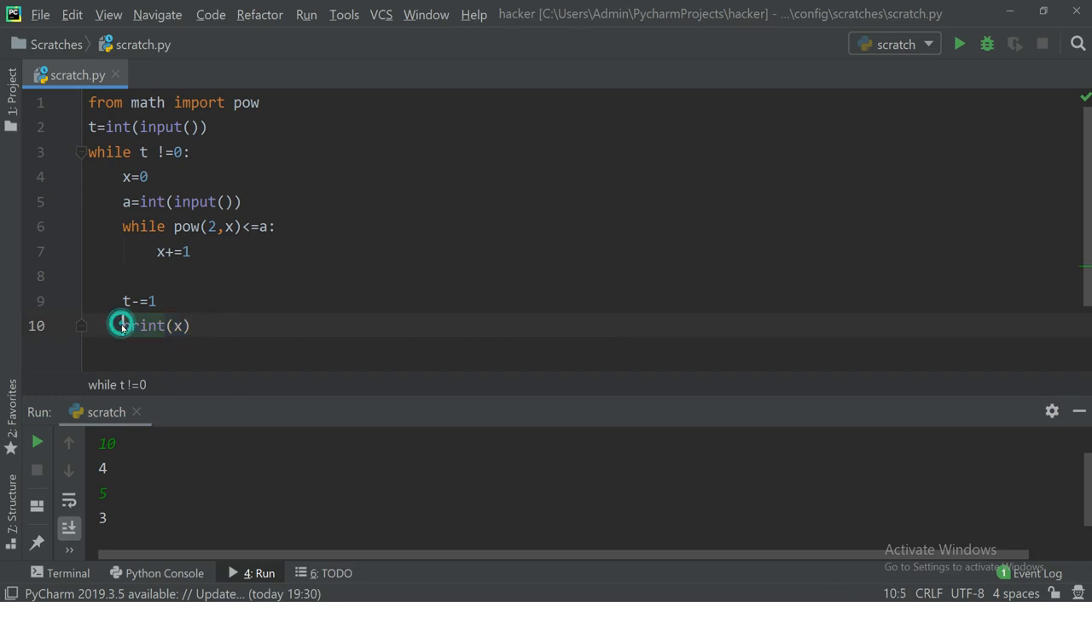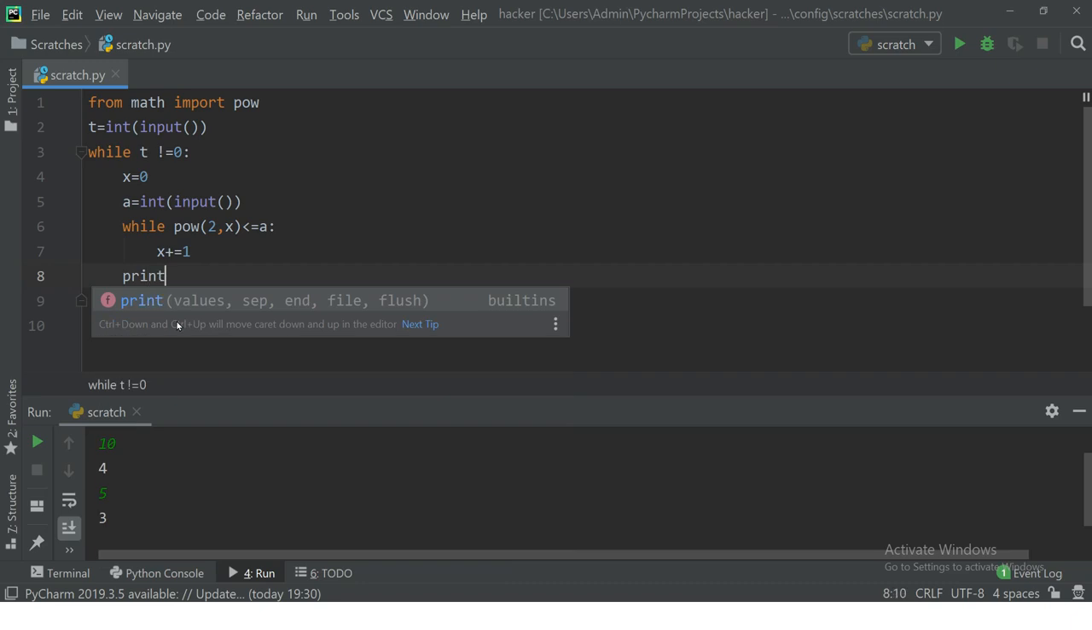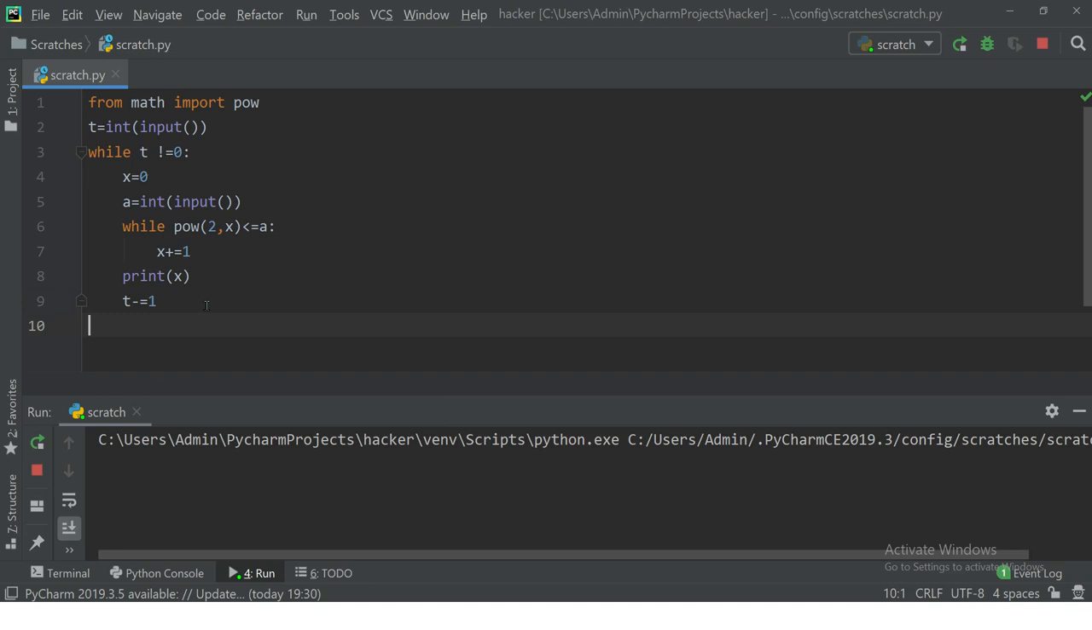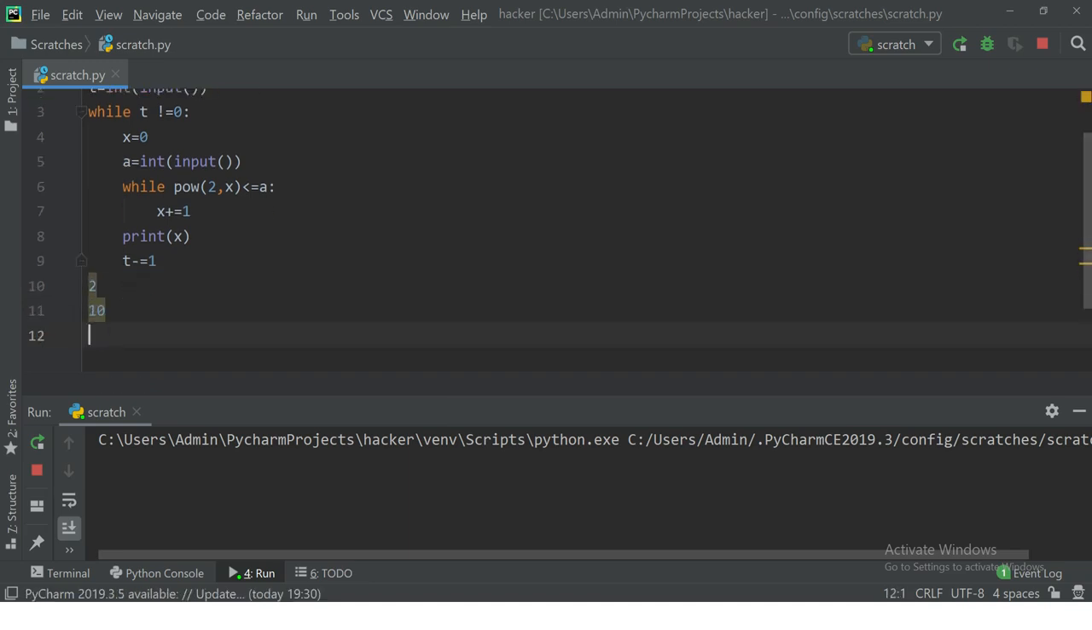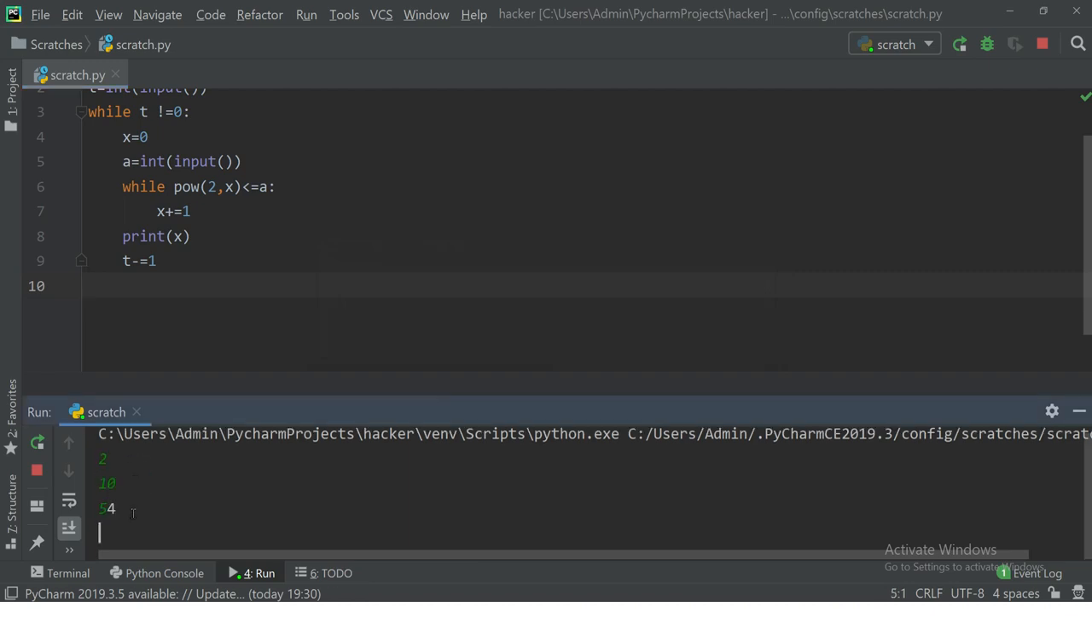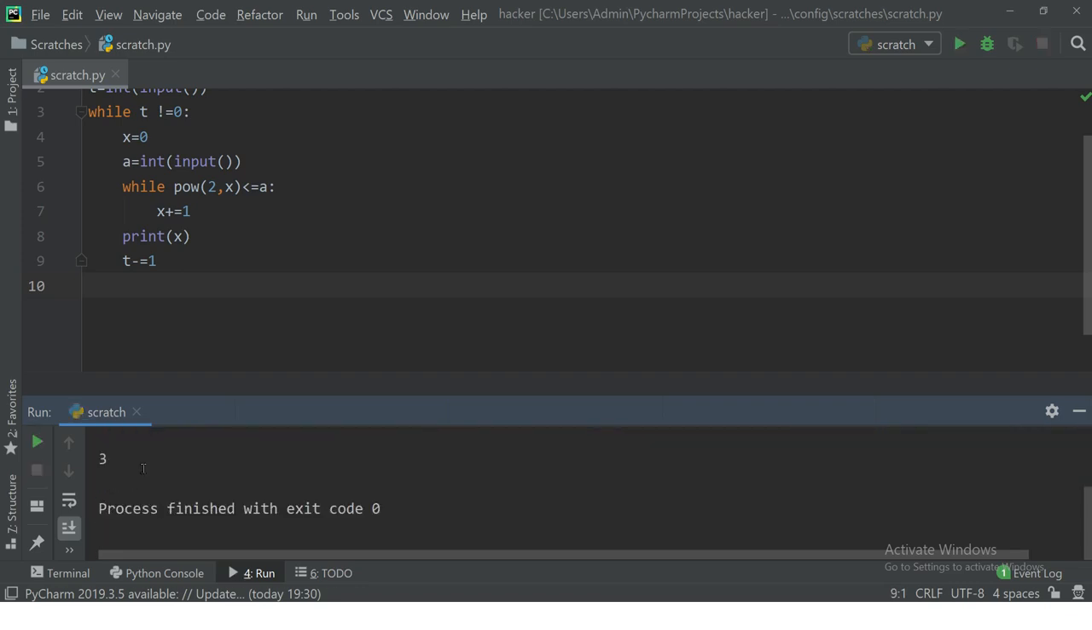We'll just input the amount. The value for 10 is 4, and we'll get the value 3 for 5 here. Okay, 4 and 3, just like that.